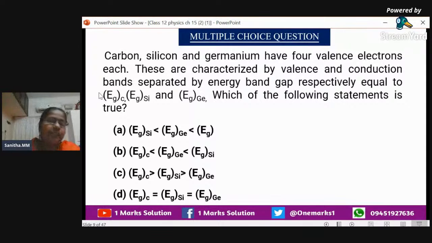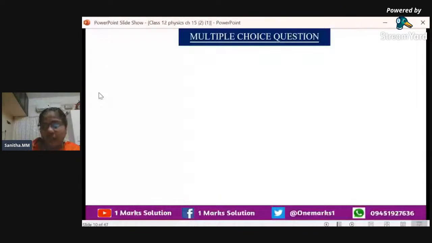I told you that carbon has a very high energy gap, almost 5 electron volt. So what about silicon and germanium? We should have the value of the energy gap also. Silicon has 1.1 electron volt and germanium has 0.7 electron volt. So which one will be the answer? We don't want to go for D also, since that says they are almost equal. No, it's not correct. So the correct option is option C. Now let us move to the next one.